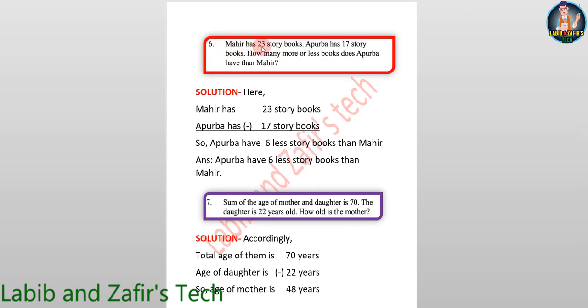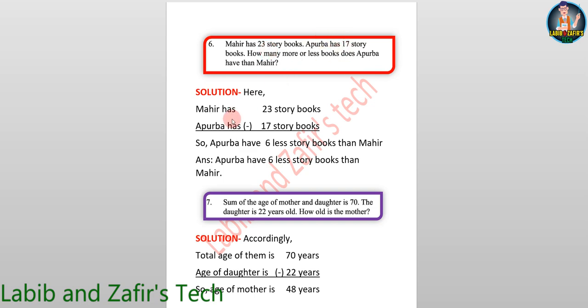Mahir has 23 story books. Apurva has 17 story books. How many more or less books does Apurva have than Mahir? Solution: here at first we have to look at which one is greater, 23 or 17. As we see, 23 is greater than 17.